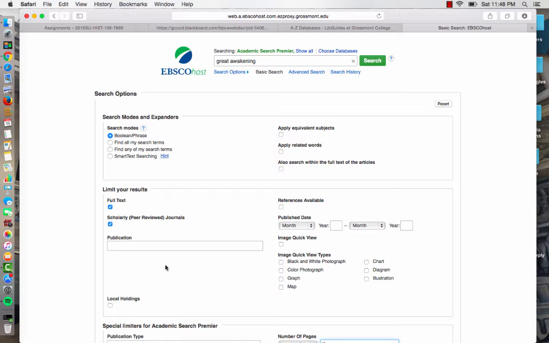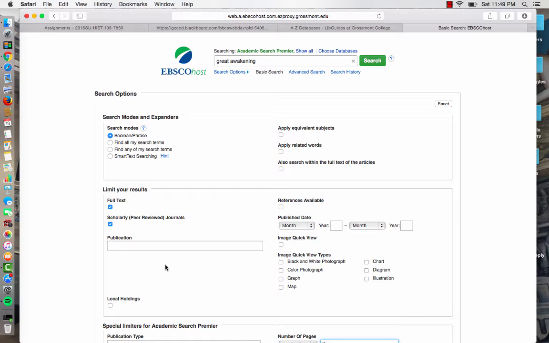So just beware that. Try to keep that metaphor in mind, and that will help you understand the distinction between database, journal, and then article. And then publication is just simply another term for journal. So when I say publication, journal, and magazine, I essentially mean all the same thing.